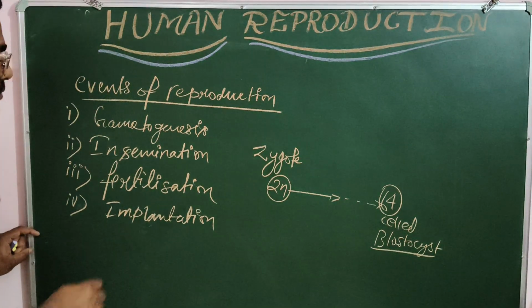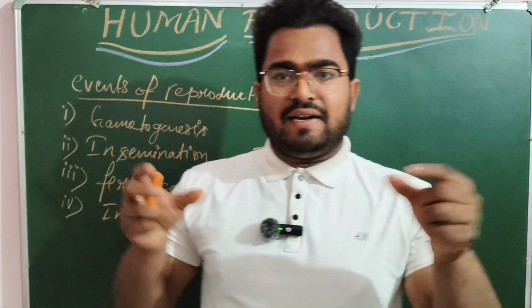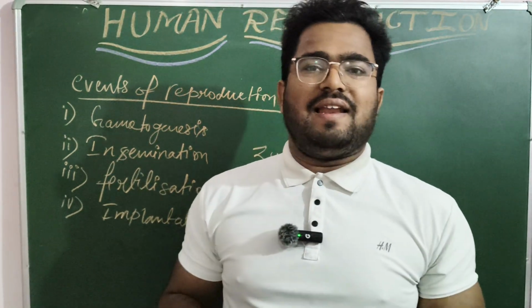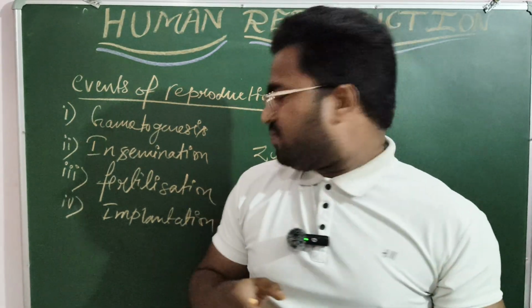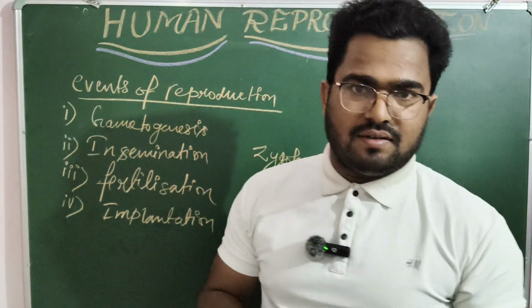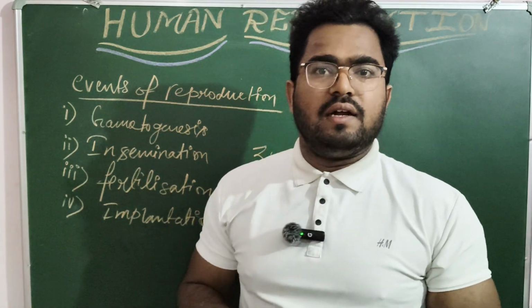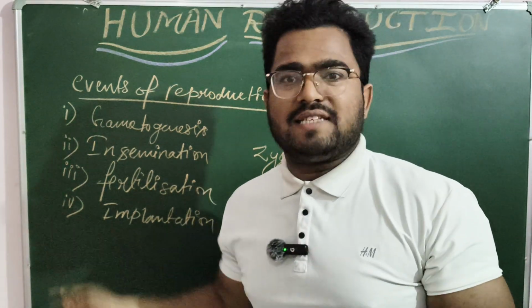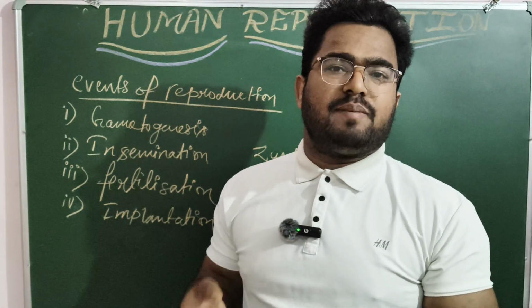Implantation. Now the blastocyst is attached to the endometrium functionalis layer of the uterus, the inner layer of the uterus. Now this is ready for embryonic development. Embryonic development takes place, and this period is known as the gestation period, the period where embryonic development takes place.